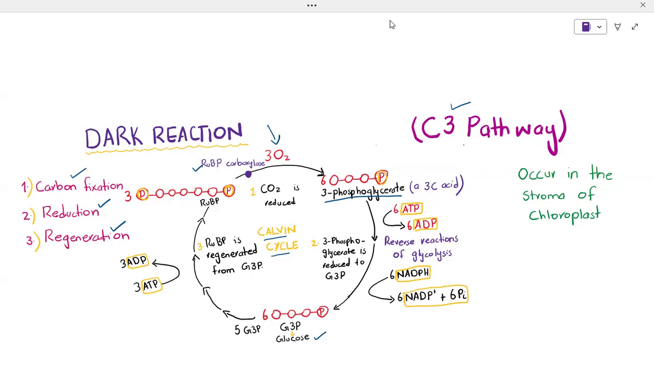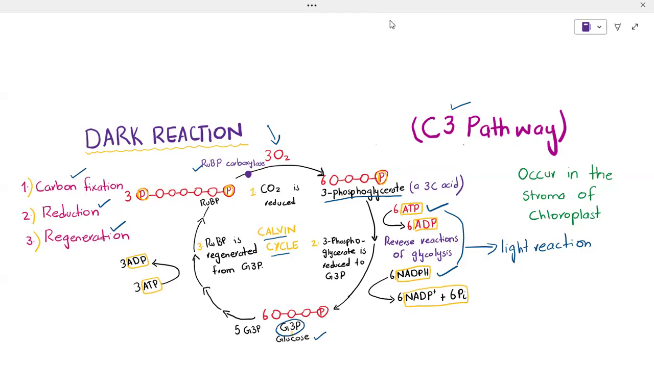The second phase is called reduction, in which ATP and NADPH from the light reaction convert 3-PGA into G3P, glyceraldehyde 3-phosphate. Both ATP and NADPH are formed in the light reaction, and both are used to form G3P.